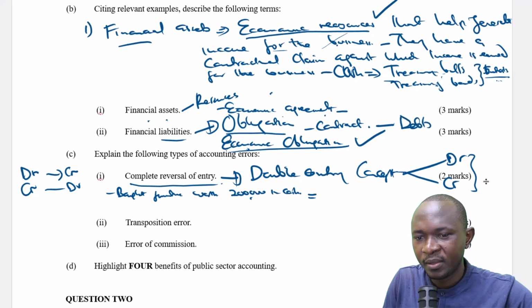So, bought furniture worth 200,000 in cash. What you're supposed to do is to debit furniture account because furniture is increasing, and credit cash account because cash is decreasing. This is the correct entry.